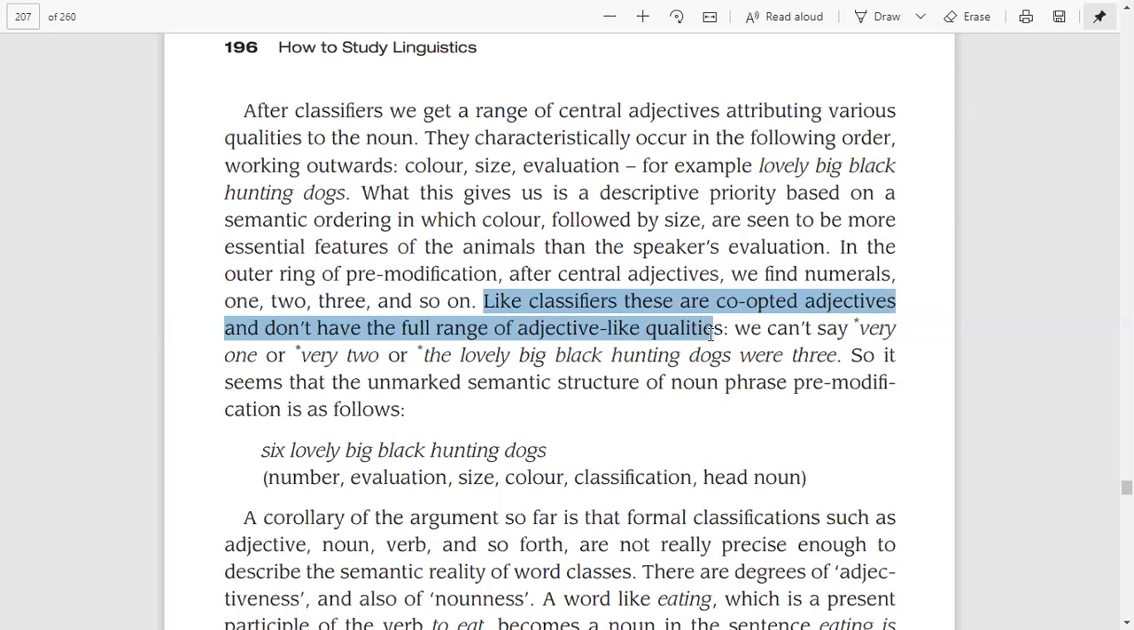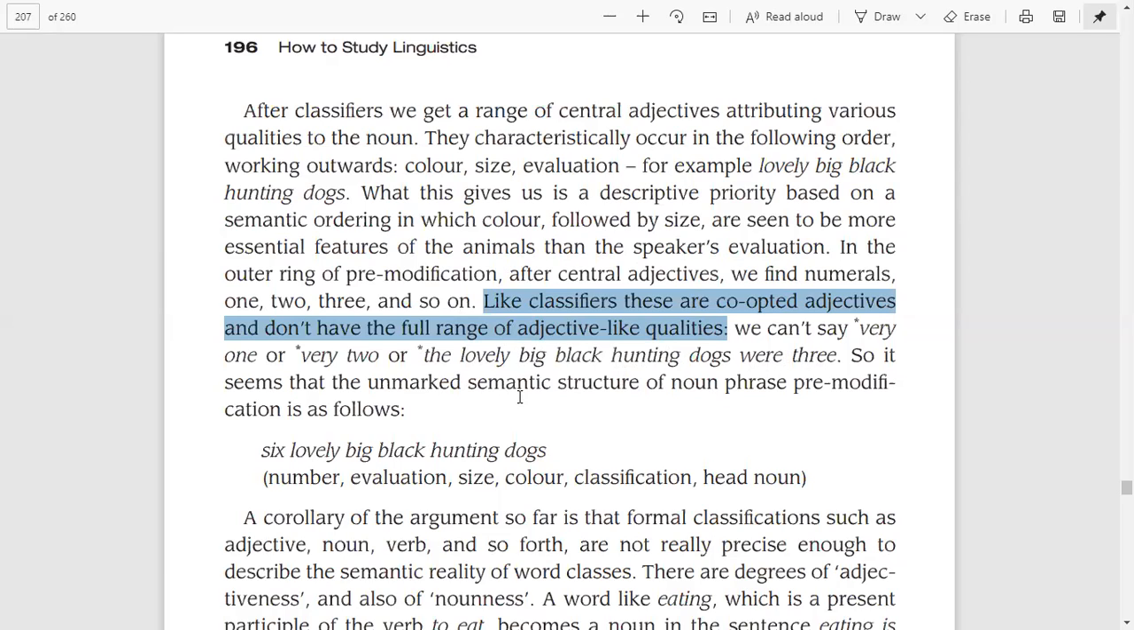So these adjectives, these pre-modifiers, for example one, two, three and so on, are in a way known as co-opted adjectives, right? Because their adjectiveness is limited. They do not enjoy the full range of adjective-like qualities. So we cannot say very one or very two or very three, or the lovely big black hunting dogs were very three. This looks odd, right?